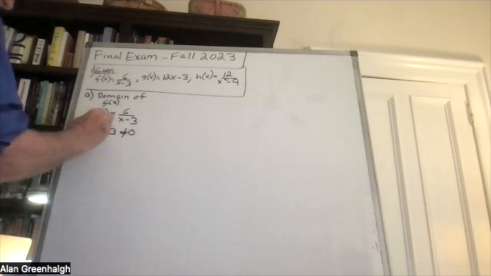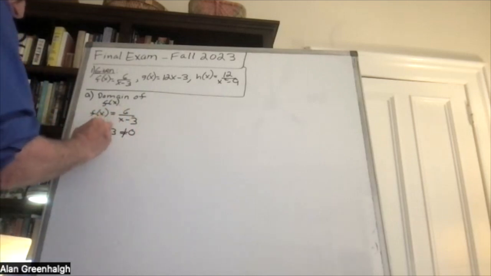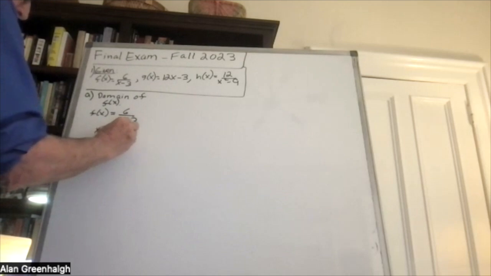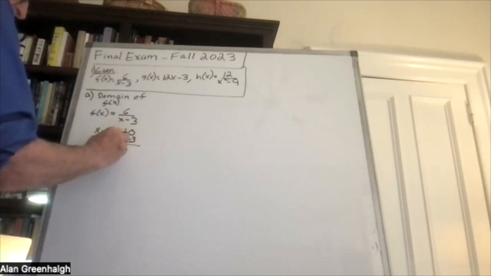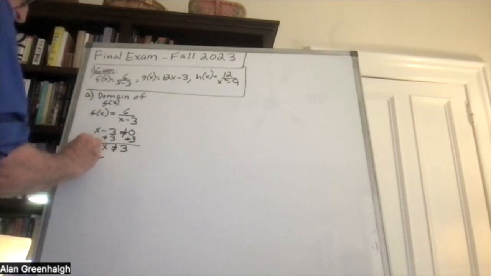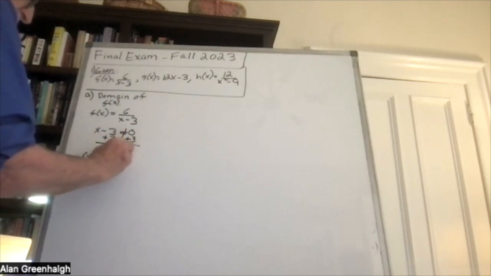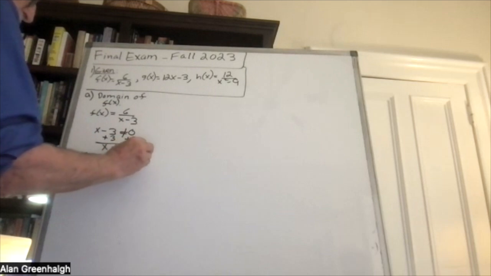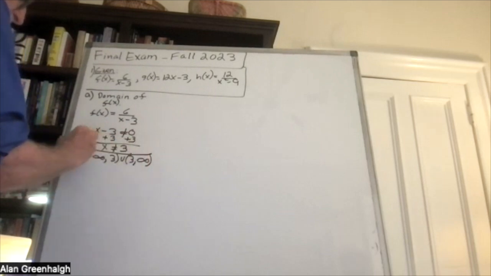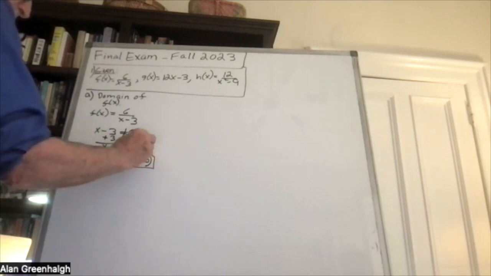We say x minus 3 is not equal to 0, and therefore x is not equal to 3. So in other words, negative infinity to 3, and then from 3 to infinity. This is the domain of the function.